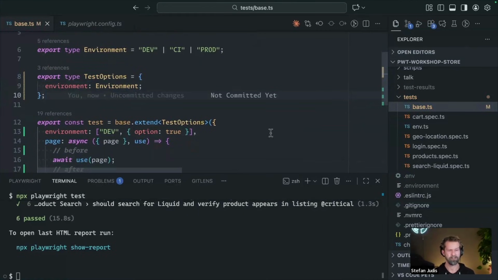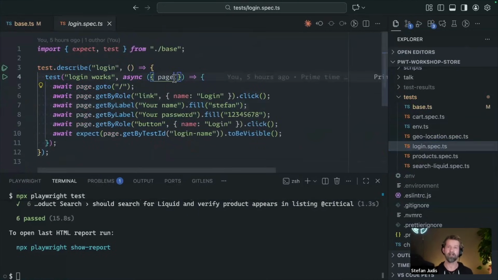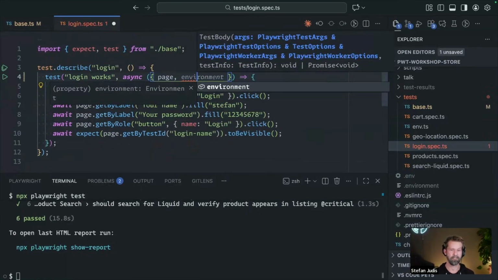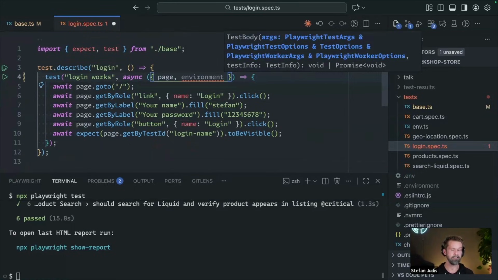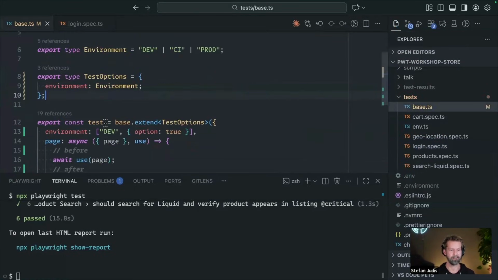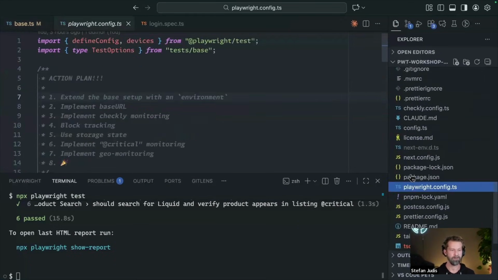So what we now can do is, for example, go to our test cases. And I think this is just pretty cool because you're not importing and exporting files from all over the place. You can use the native Playwright functionality, and it now knows that there is an environment available. In this case, it would be def, but we will change that in a little bit. So we now have our first fixture definition.